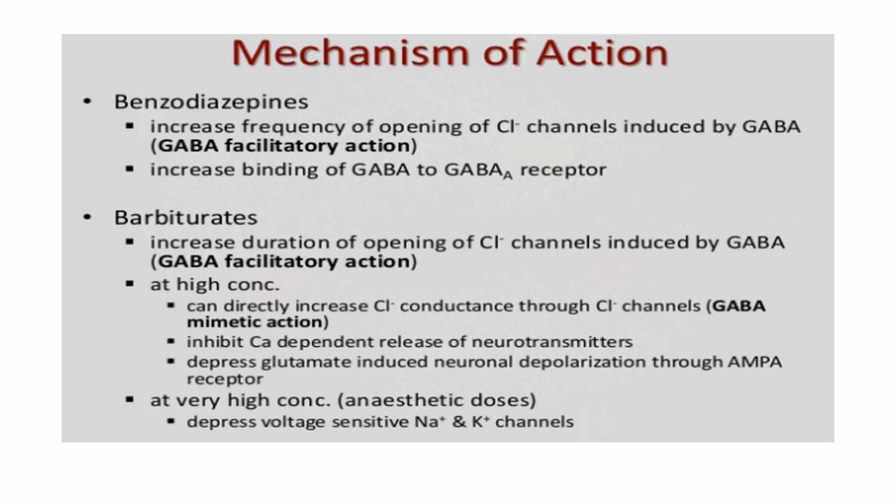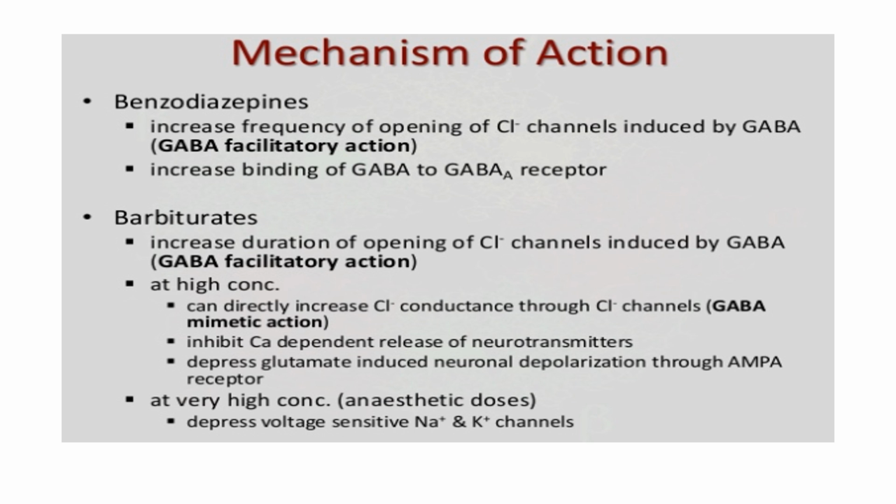So when GABA binds to its receptor, it will cause the opening of the ion channel, and thereby it possesses GABA facilitatory action. At higher concentration, barbiturates can directly increase the chloride ion conductance. So that is called the GABA mimetic action. Either it can potentiate the action of GABA, or when barbiturates bind to its receptor on the chloride ion channel, it will automatically cause the opening of the chloride ion channel. So that is called the GABA mimetic action.